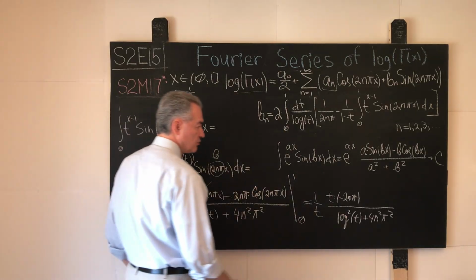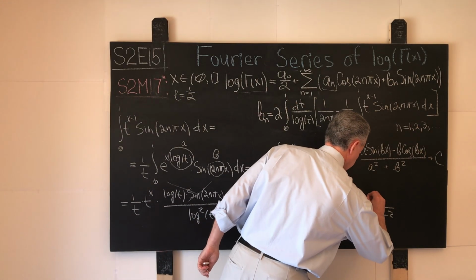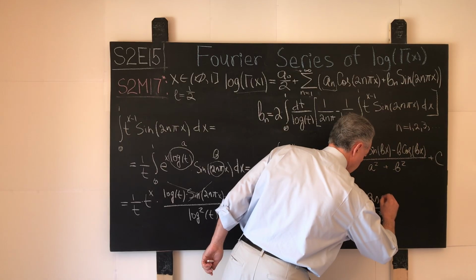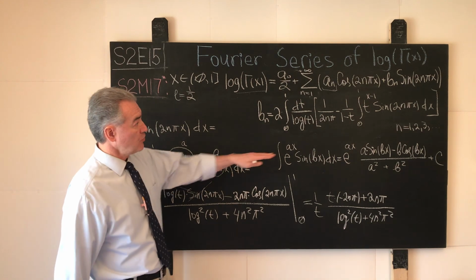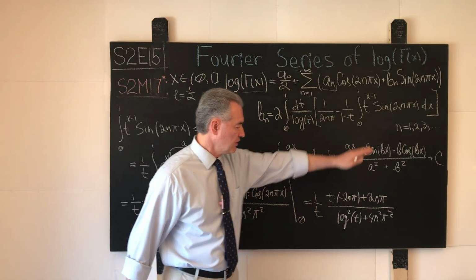In other words, we write plus 2n pi; that is what survives from this integral.